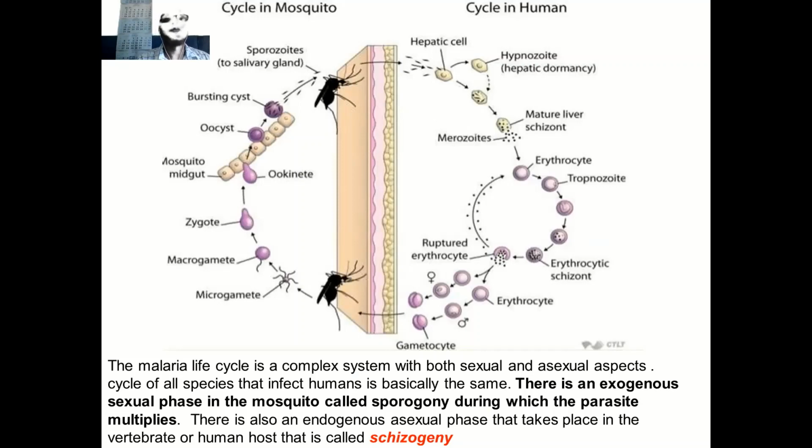When the mosquito feeds and bites you, it deposits sporozoites from the saliva. These sporozoites disappear within a few minutes and appear in the liver as hypnozoites, which are dormant in the liver, and then they mature into what we call schizonts. The schizont releases merozoites.